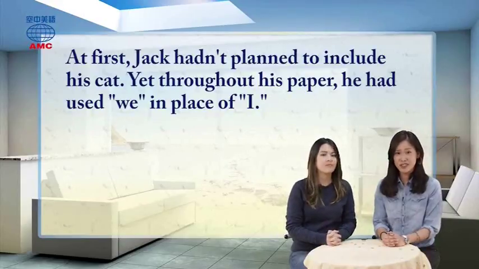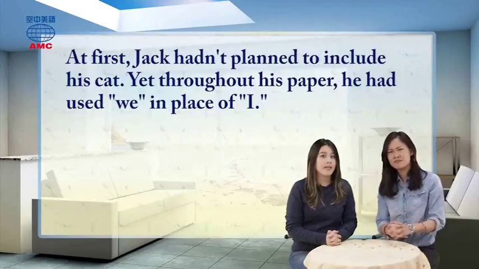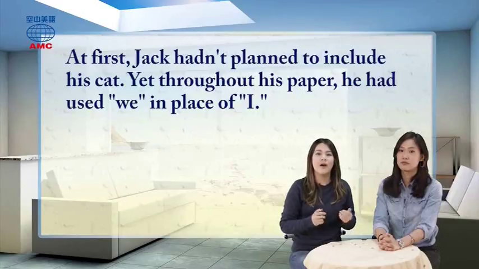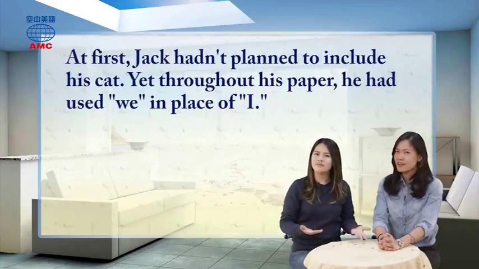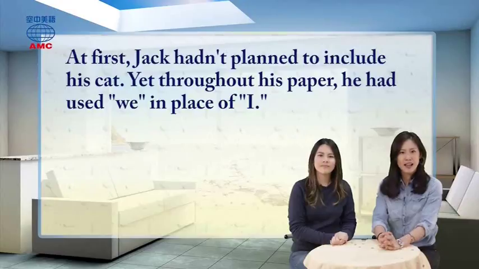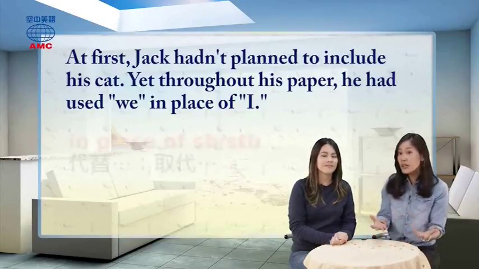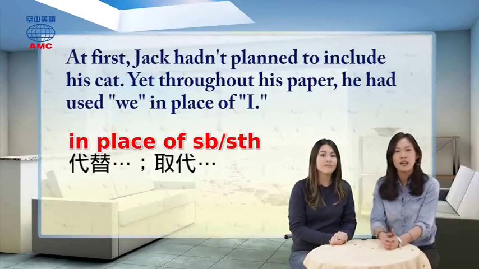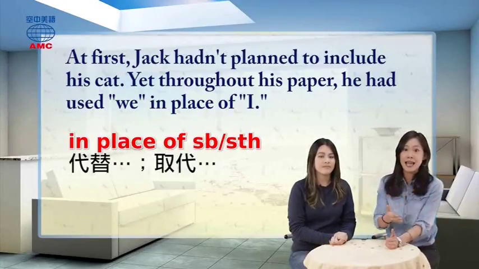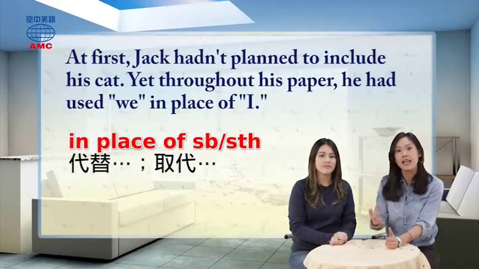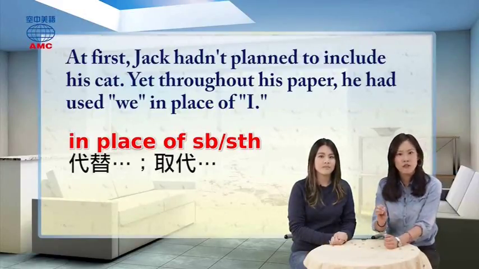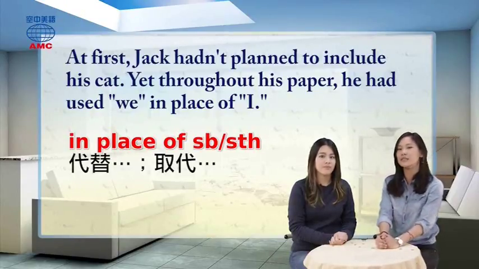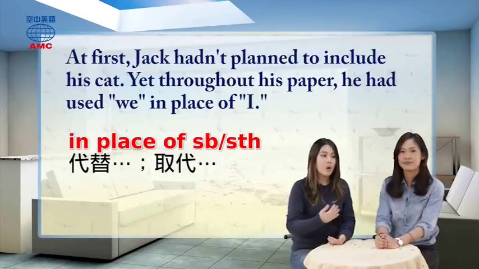So the cat didn't join the author in the beginning? No. Yet, throughout his paper, he had used we in place of I. What happened here? So he used I first, but later on he used we. In place of 就是取代的意思，我们也可以说 instead of。但换到文章当中，he had used we instead of I。同学们注意哦，不论是 in place of 或者是 instead of，介系词 of 后面只能加名词或是动名词。So when you're talking about we, it means more than one person.